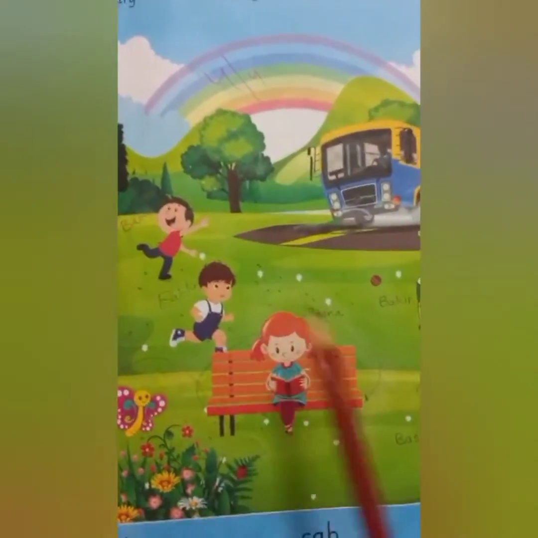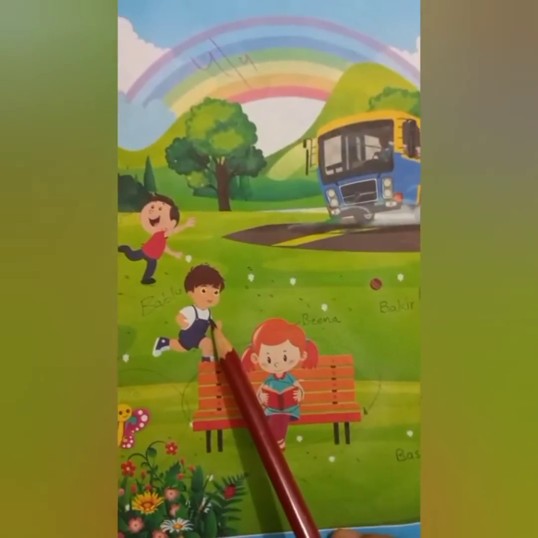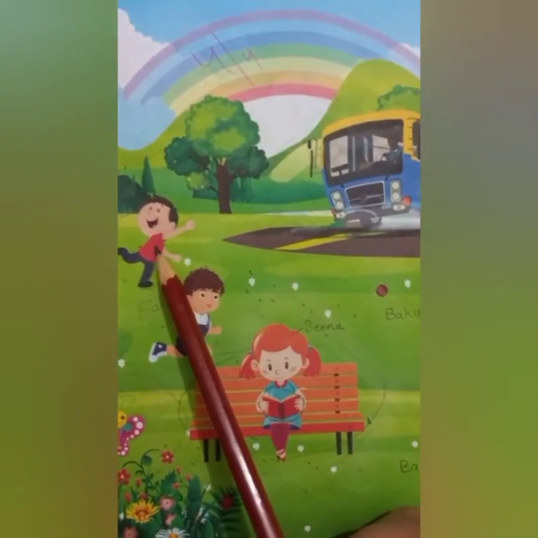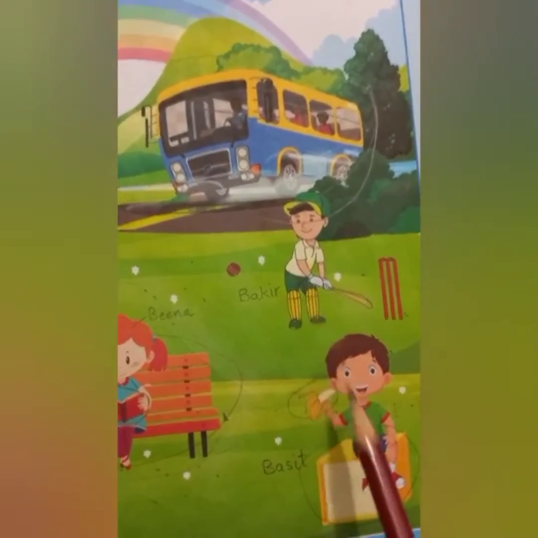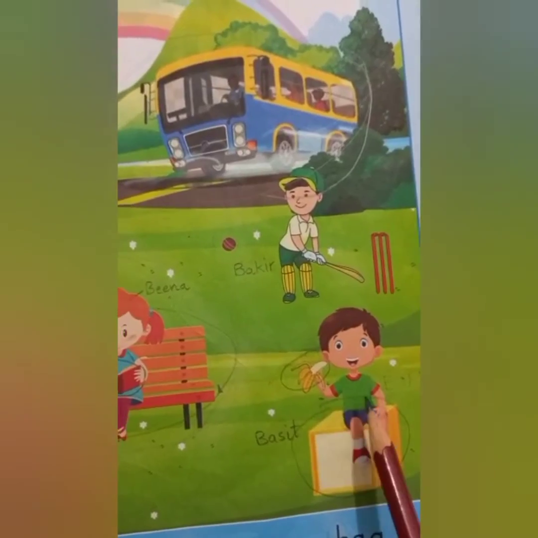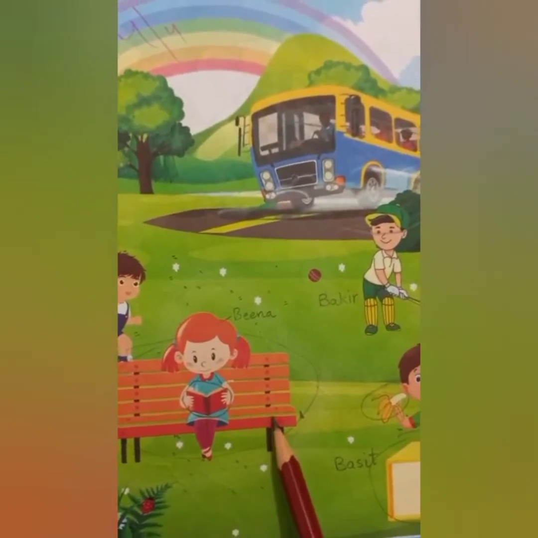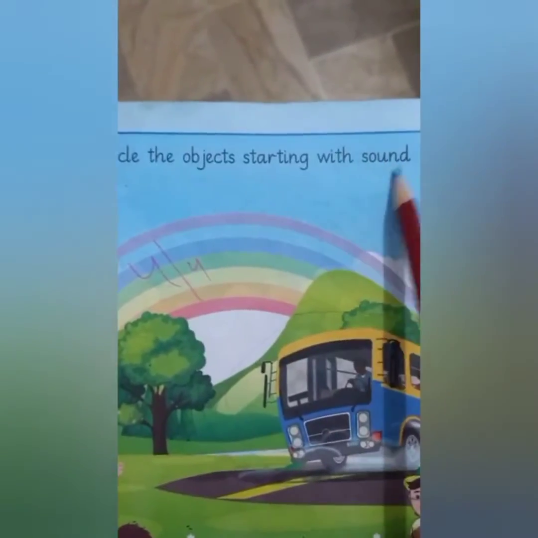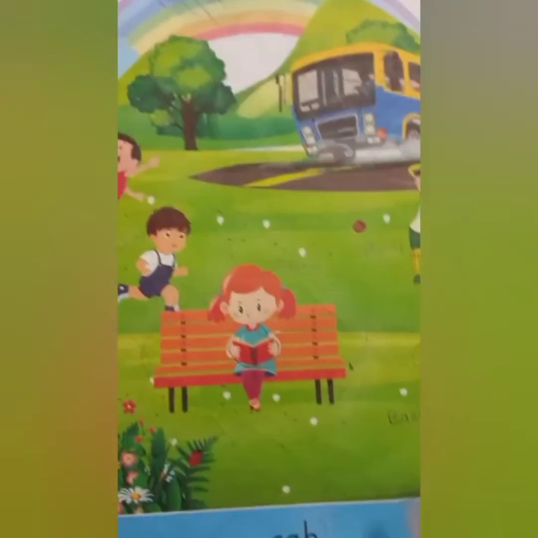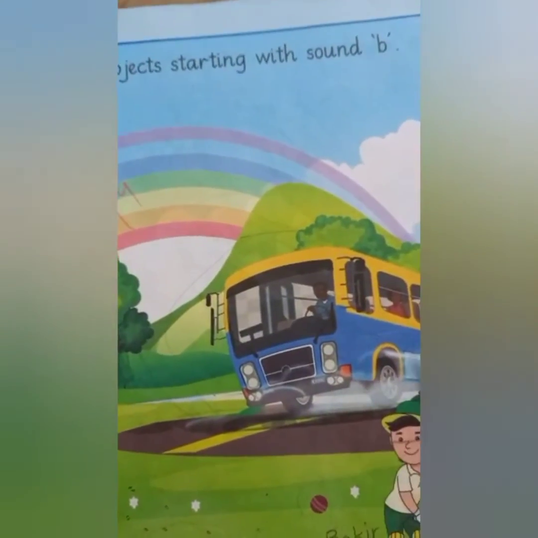Beta, in this picture you can see some kids. I am going to tell you their names. The small kid is Bablu and his brother is Babar, and here is a boy holding a bat, Bakir, and here is Basit, and here is a girl, Beena, sitting on the bench. On this page we have to circle the objects starting with sound B and see the objects, and let's start circling on the sounds of B.